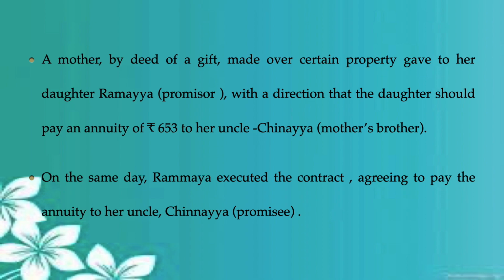So she told her, I'm going to transfer this entire property to you in your name, but the added condition or instruction to fulfill is that every year, annually, you are going to pay a sum of rupees 653 to your uncle. Only if you agree to this condition will I transfer this entire property in your name. So on the same day, Rammaya executed the contract. She agreed to the condition, saying yes, I am ready to pay my uncle rupees 653, and she put it into an agreement to pay Chinnaya as a promisee.